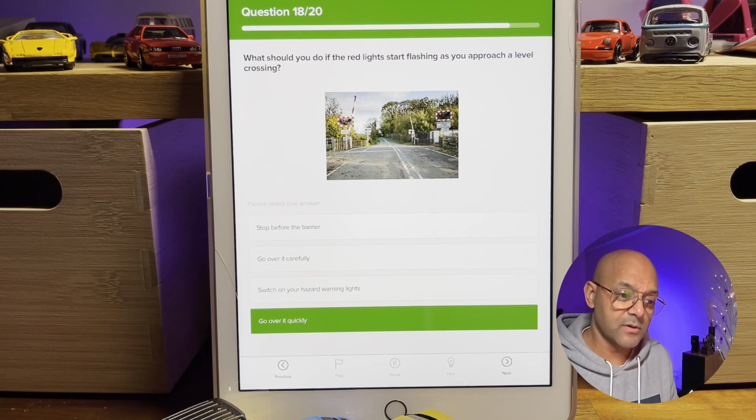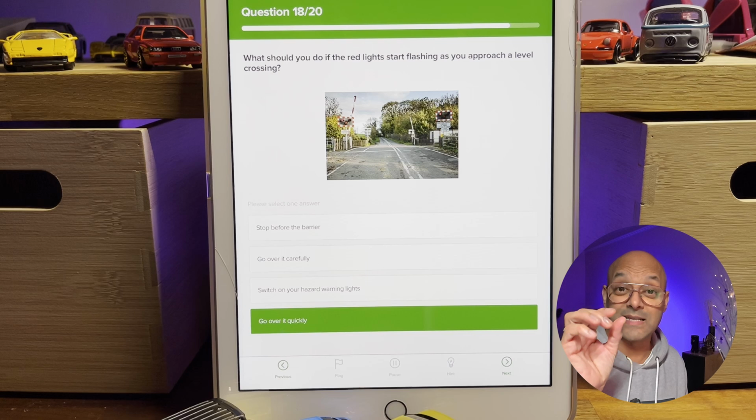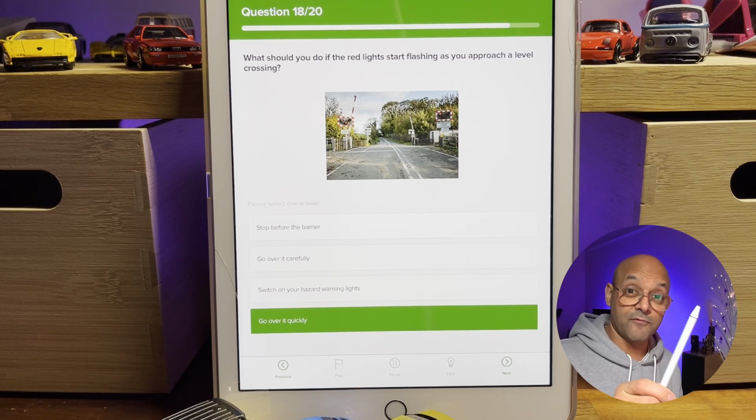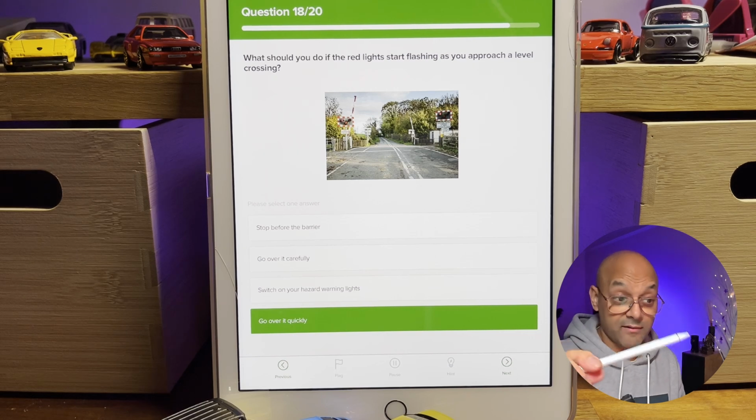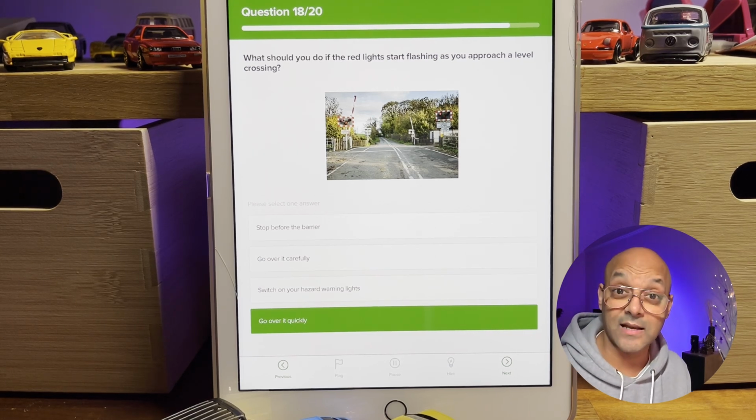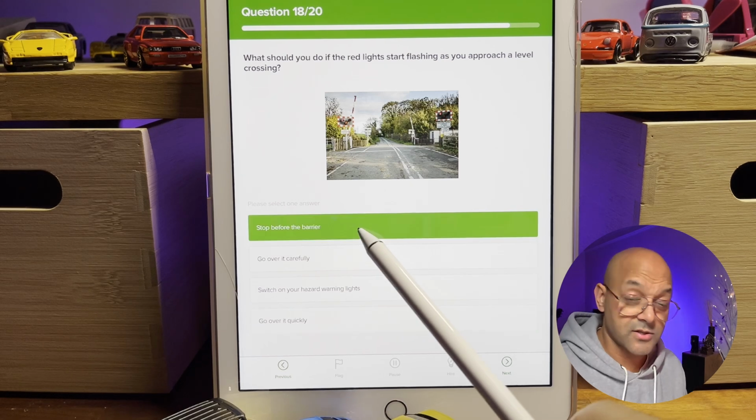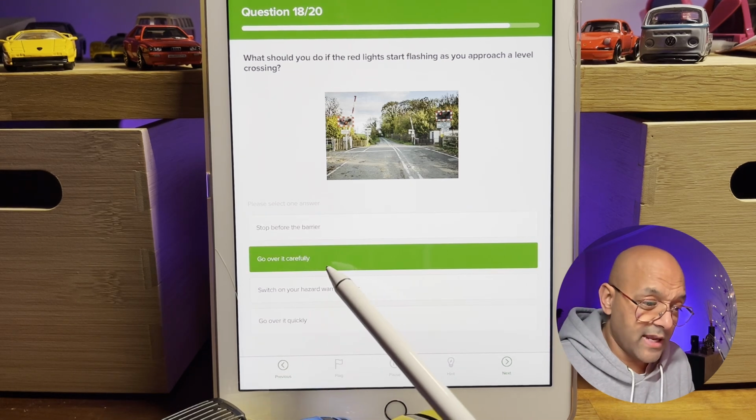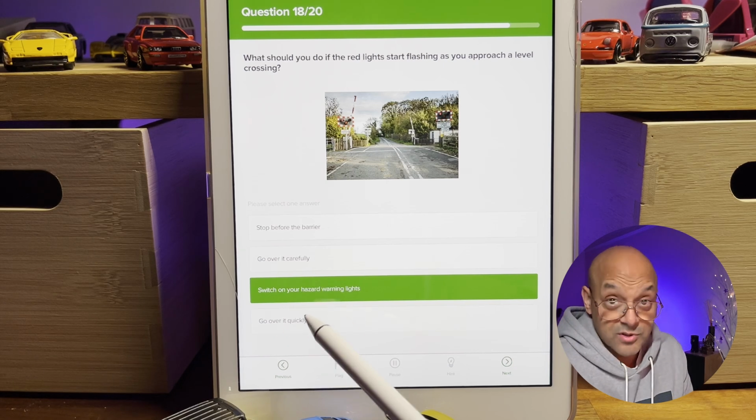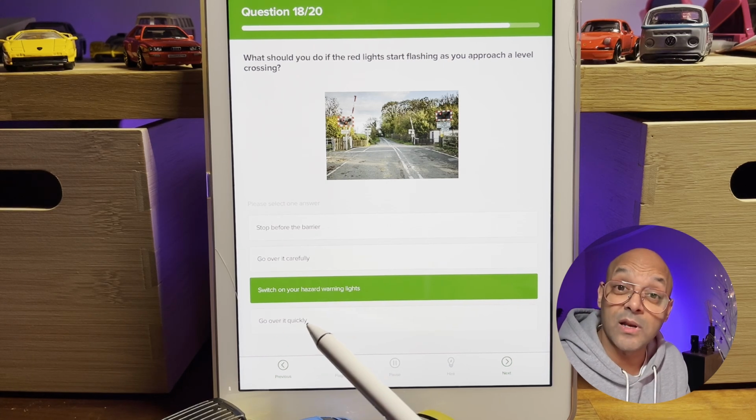The first color you'll see on those lights is amber. It will normally be a static amber. That'll switch up, then you see the red flashing from left, right, left, right, okay? Barriers will start to come down and there is a train coming. So you should not go past that stop line. So the answer is stop before the barrier. If you go over it carefully, you might be in danger. There's a train coming. Switching on your hazard warning lights, you still need to stop. How's switching on your hazard warning lights going to help anybody?